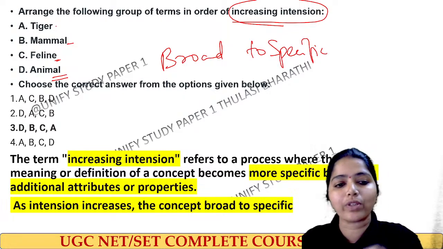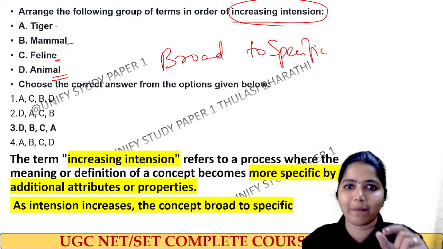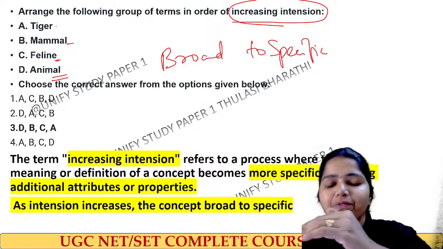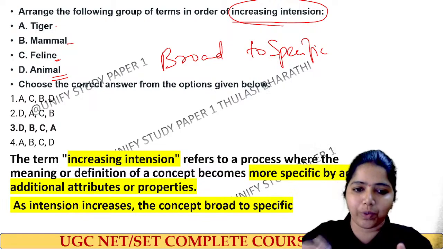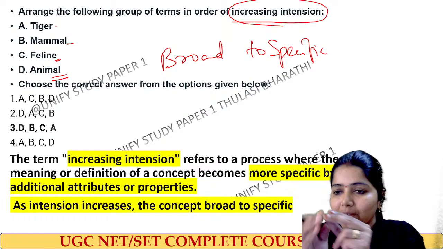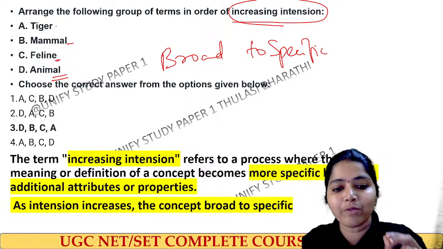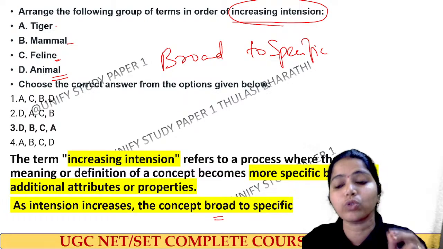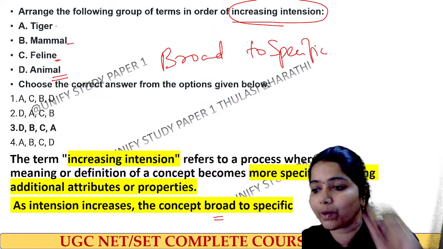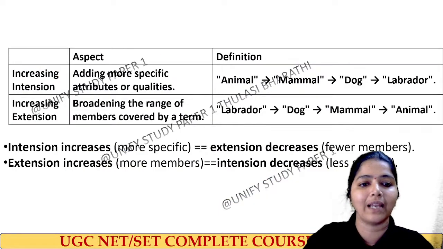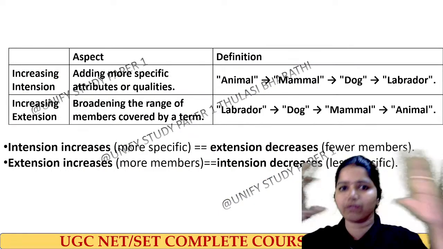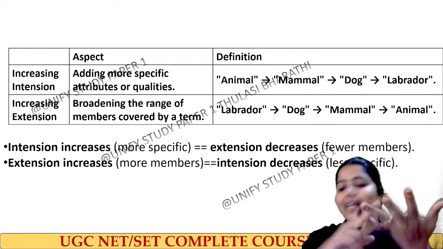It refers to a process where the definition of a concept becomes more specific by adding more attributes to it. Attributes or properties are added to that term, and then we call it increasing intention. So the concept moves from broad to specific. Write down the keyword, learners, please understand. And here I have given a short form to understand intention and extension.